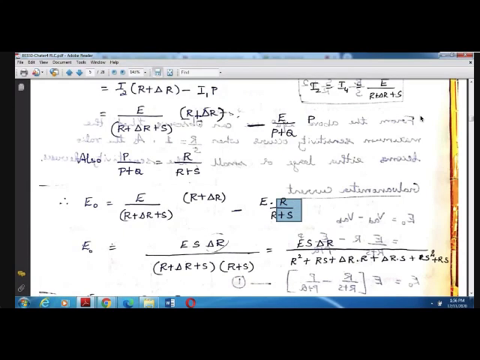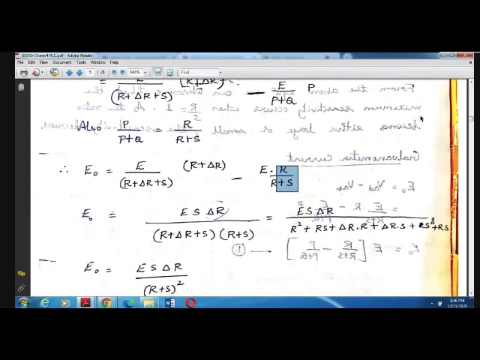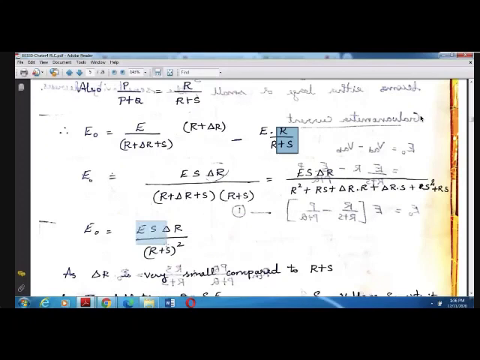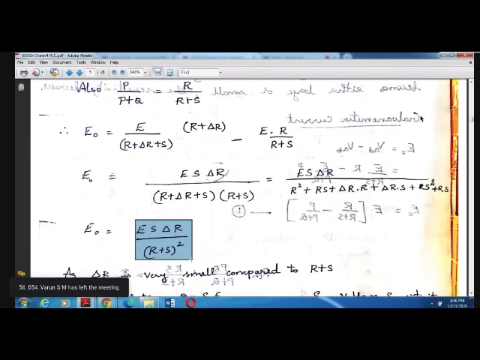We have replaced P by P plus Q into P, and this term by R plus S in this equation. So the equation becomes like this. After doing simplification, cross multiplication, taking the LCM and simplifying, you'll get E naught is equal to E into S into delta R by R plus S whole square.